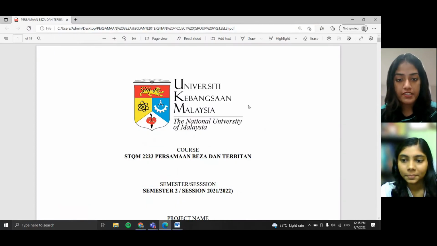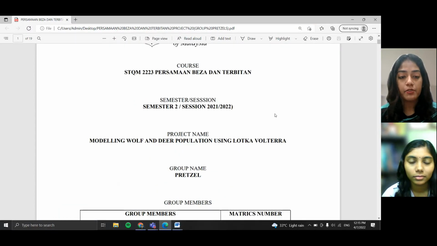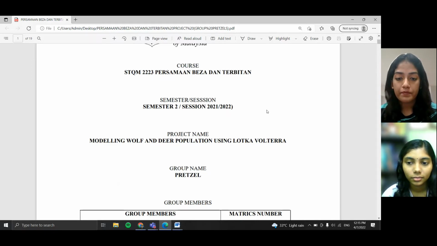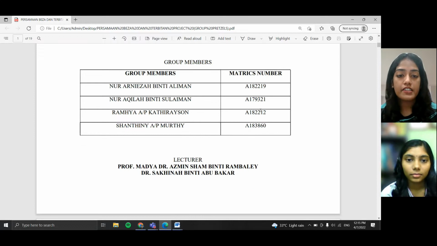We are from Group Pretzel and today we will be presenting our project about modeling wolf and deer population using Lotka-Volterra. Our group members are Nur Arniza binti Aliman, Nur Akila binti Sulaiman, myself Ramya Kathiresan and Shantini Murthy.